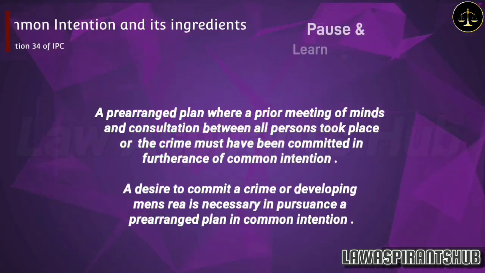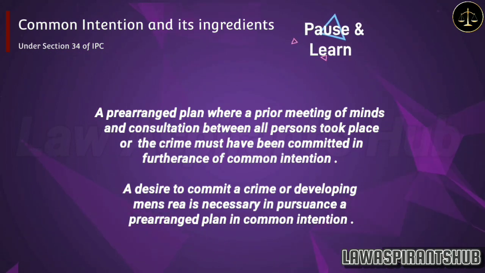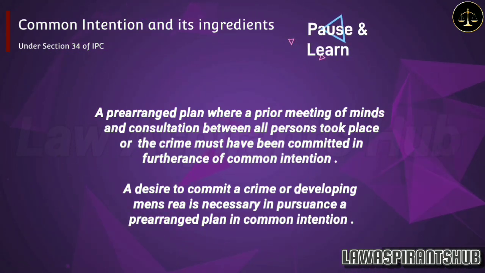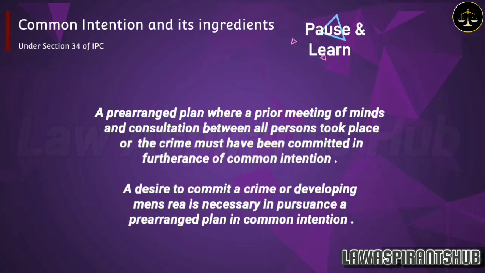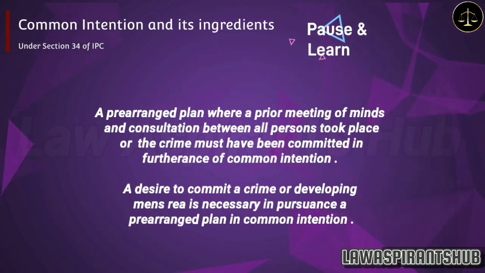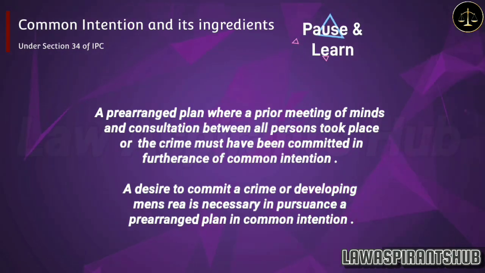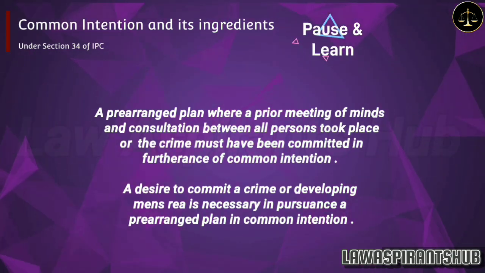There are certain conditions also. They are a prearranged plan where a prior meeting of minds and consultation between all persons took place, and the crime must have been committed in furtherance of common intention. The desire to commit a crime or developing mens rea is necessary in pursuance of a prearranged plan in common intention.